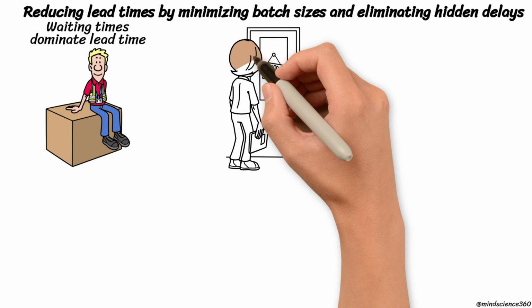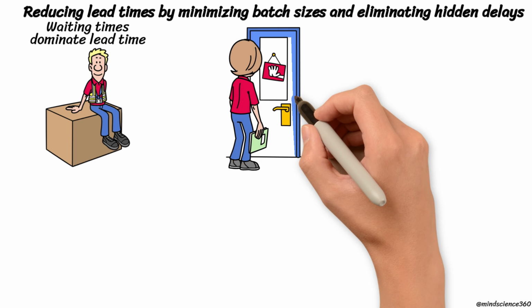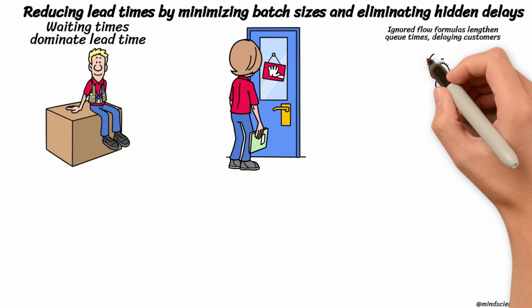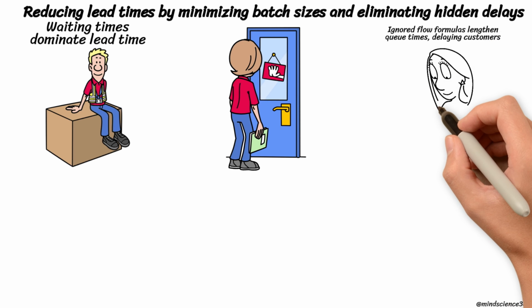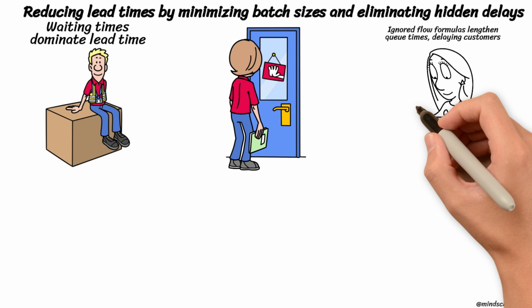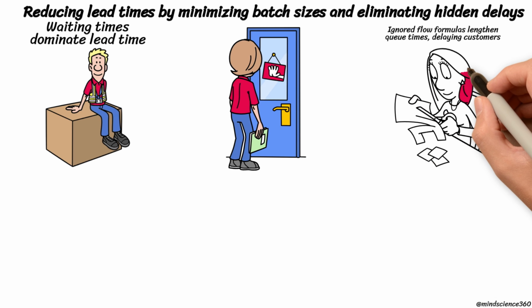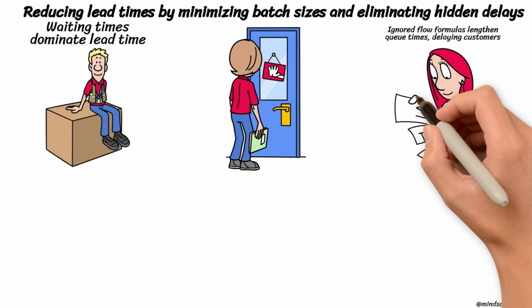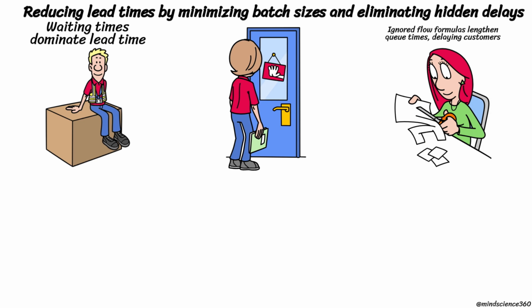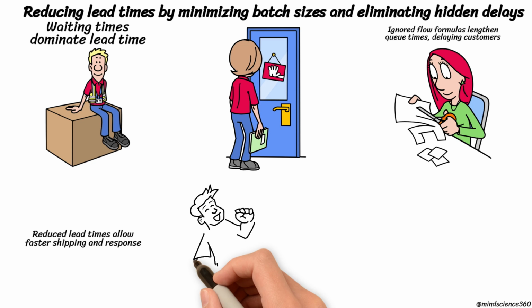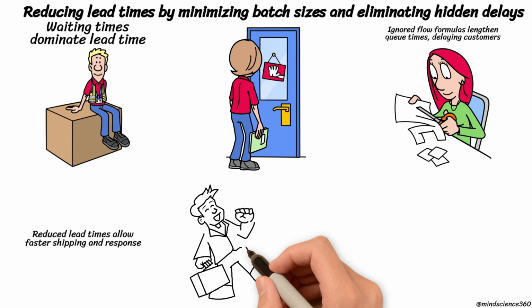Bottlenecks dictate these weights as parts pile up in front of them, causing other parts to wait downstream for completion. When batch sizes are set by formulas that ignore flow, work sits longer in queues, and customers wait longer. Cutting batch sizes reduces the time to finish a batch, which in turn reduces queue and wait times and condenses lead time. Shorter lead times allow for shipping to happen sooner and enable the operation to respond faster to market